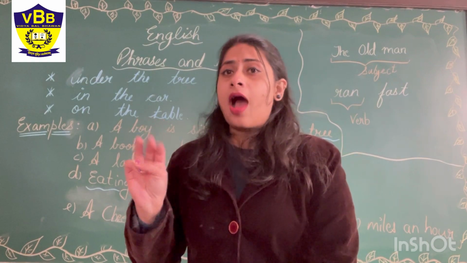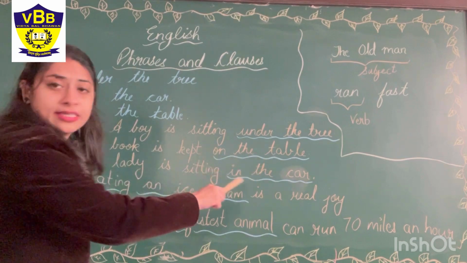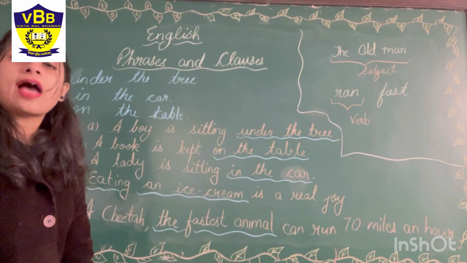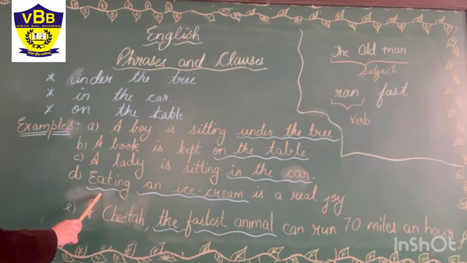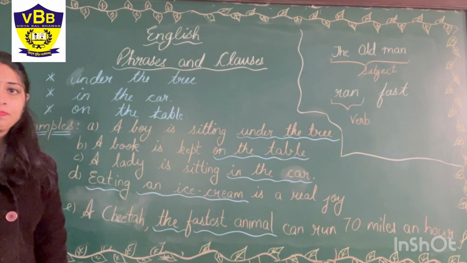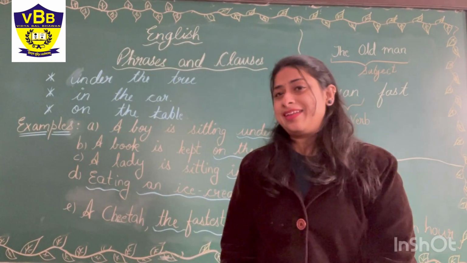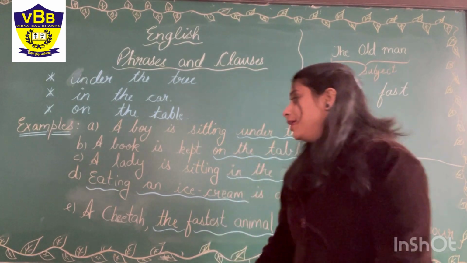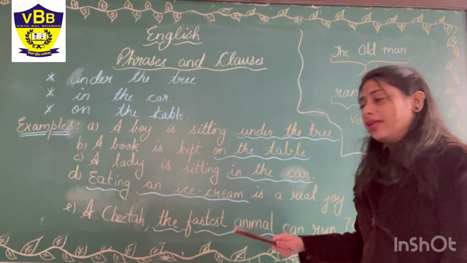Now, let's see how. First, we have used the phrases in the end of sentences, right? Now, we will see how we can use the phrases in the beginning of a sentence. Like here, eating an ice cream is a real joy. Okay, eating an ice cream is a real joy, is it? Yes, I know. Okay, here we have used the phrase eating an ice cream in the beginning, right?